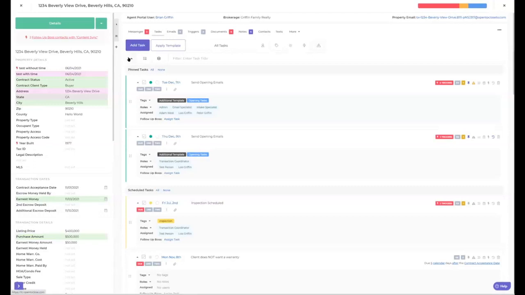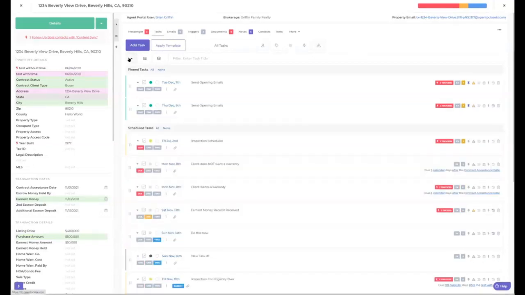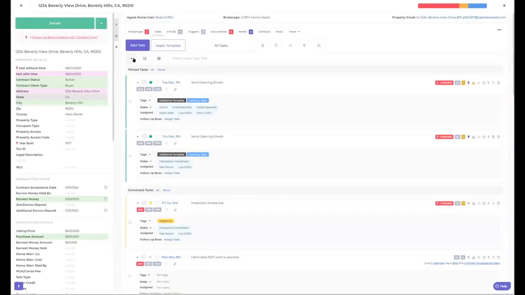Okay, so this is one that people miss a lot. A lot of times these are collapsed. This is the best view for while you're working a transaction. But if you ever need to go in and see who this was assigned to, or why it was assigned to this person, or what tags are on here, or I need to change a tag, you can click this and it's going to give you a bigger view. Now, it does make you scroll a lot more to go through all these, so most people keep this collapsed.